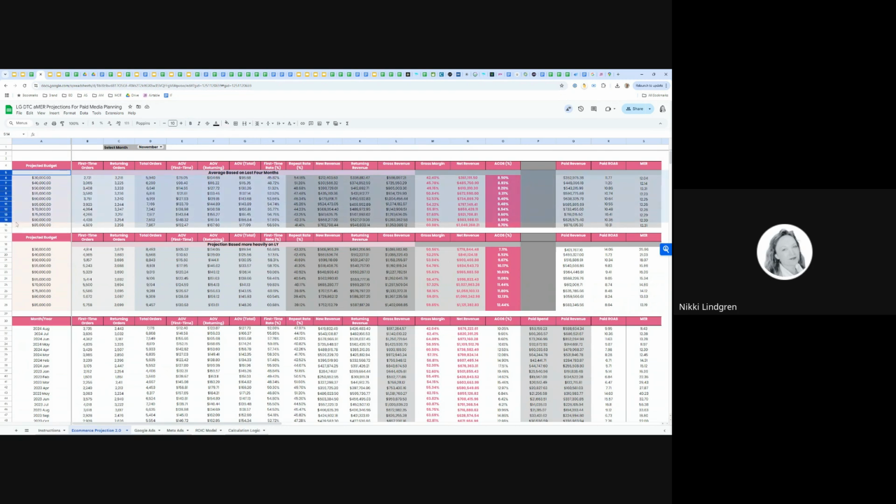So we've got two different views for projecting. We've got the view of, let's take the last rolling 4 months as our average and assume performance will stay close to that. We're planning out the month of November here, so that could be a bit of a risk. In that case, we might want to project out what's going to happen in November based more heavily on last November and less heavily on the rolling 4 months.